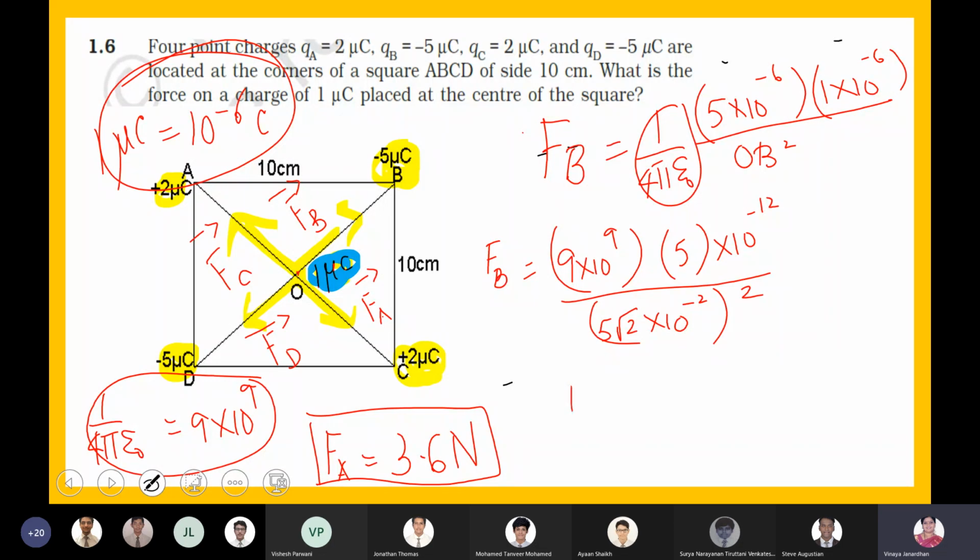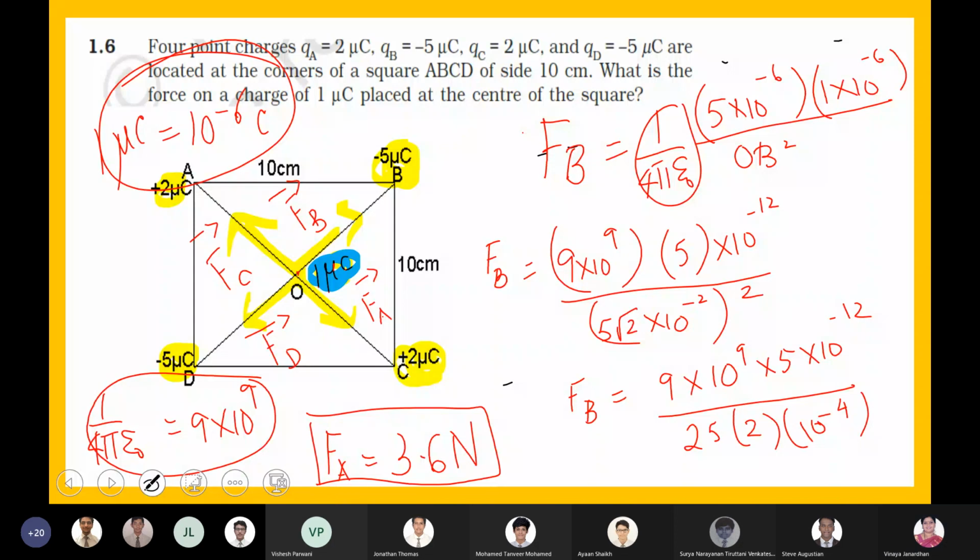So FB becomes 9 into 10 to the power of 9 into 5 into 10 to the power of -12 divided by 25 into 2 into 10 to the power of -4. Ma'am, is the final answer 9? It will be 9 Newton. Yes, ma'am. Okay, fine. FB is 9 Newton. Just check, boys. Are you getting the value of FB as 9 Newton?